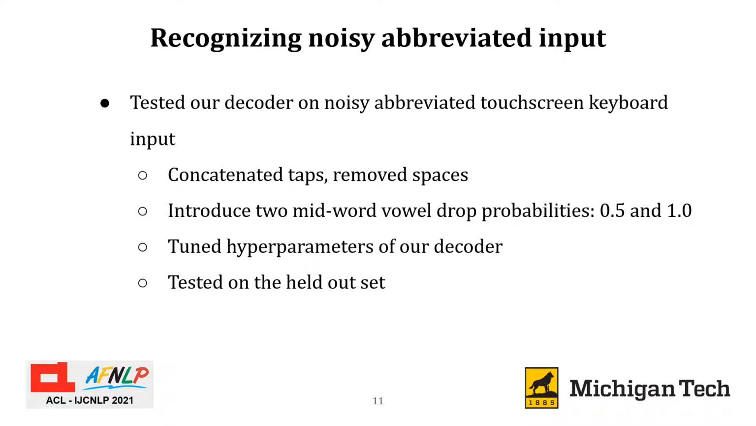We tested the modified decoder to expand noisy abbreviated touchscreen keyboard input from hundreds of users. We created a development set and a test set from touchscreen tap data from hundreds of users collected in previous studies on touchscreen phones and watches. We concatenated all the taps to create single sentence sequences without spaces. Then we played back taps to the decoder, dropping mid-word vowels with a probability of either 0.5 or 1.0. We tuned the hyperparameters of our decoder on the development set and tested its performance on the unseen test set.